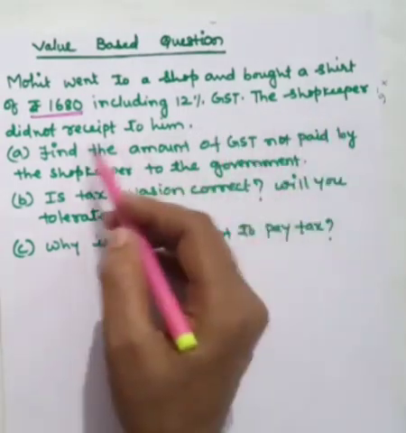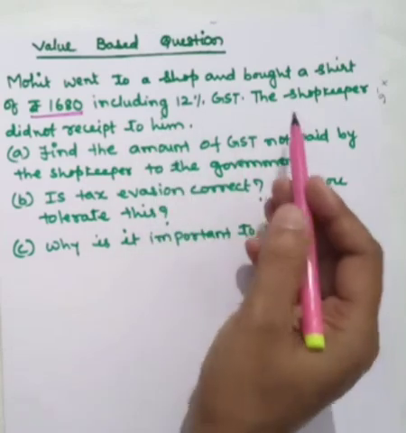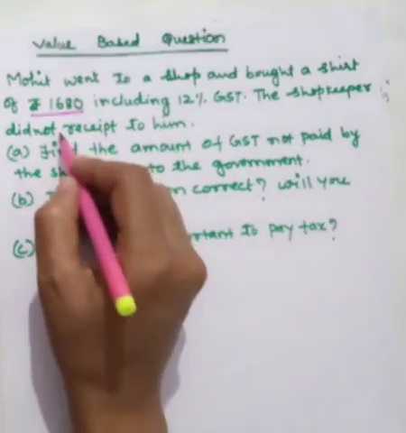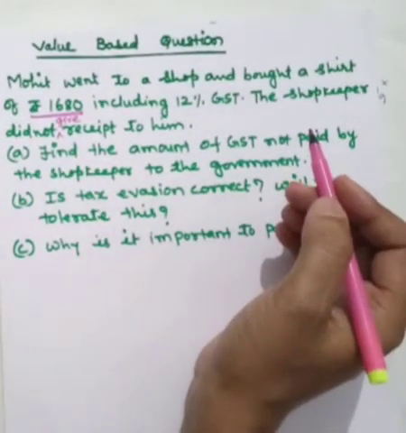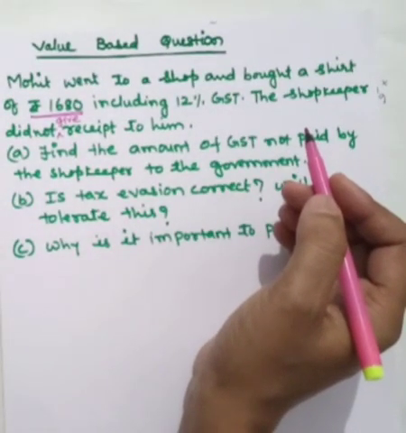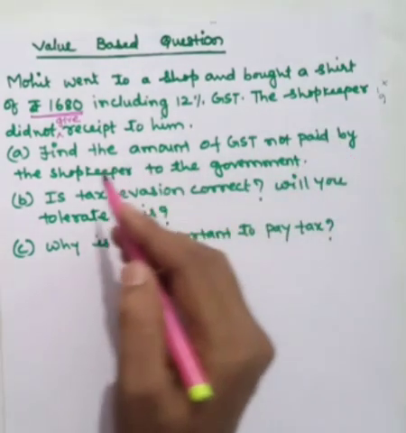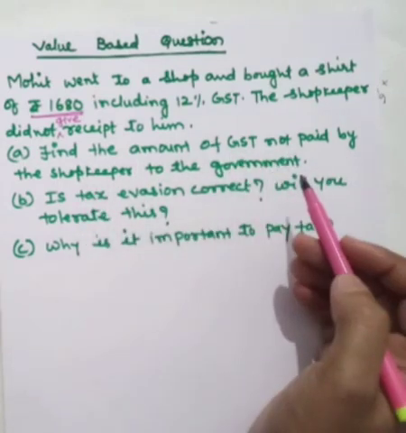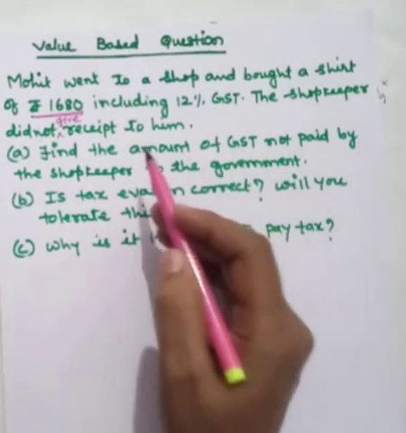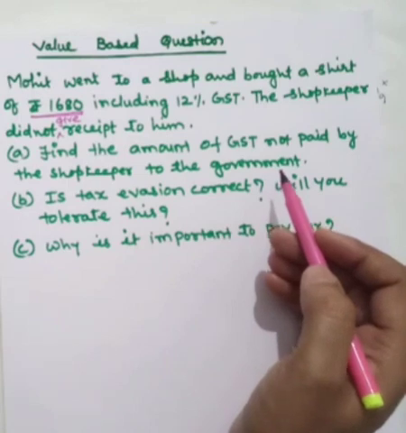Now the shopkeeper did not give a receipt to him. Is it right? No, the shopkeeper should give a receipt for whatever we purchase. Now find the amount of GST not paid by the shopkeeper to the government. See, he has not given the receipt because he doesn't want to pay GST to the government.